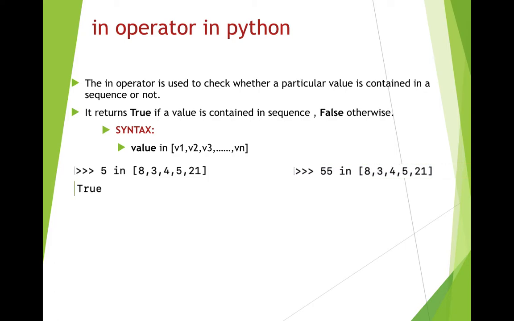If I write 55 in [8, 3, 4, 5, 21], is 55 present in the given list? No, 55 is not present in the given list. So it will give you the result as false.